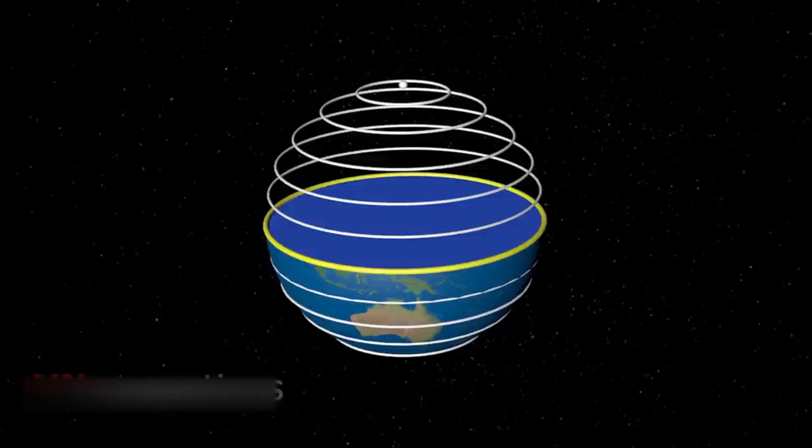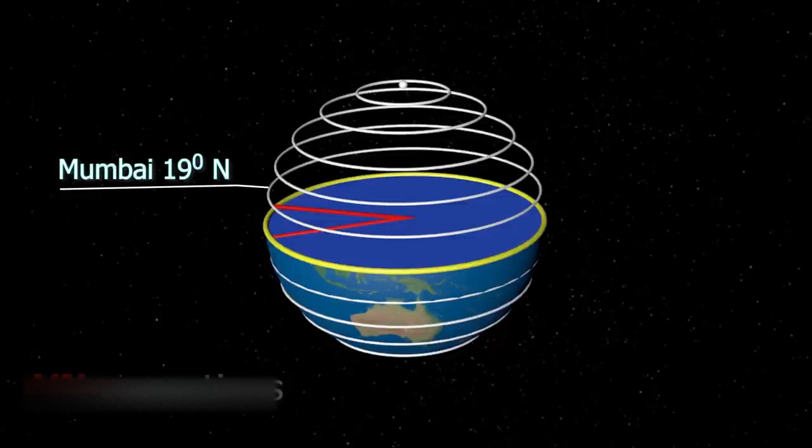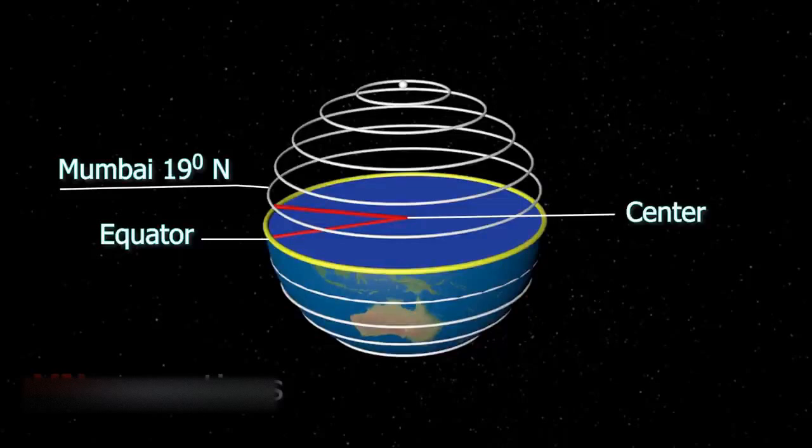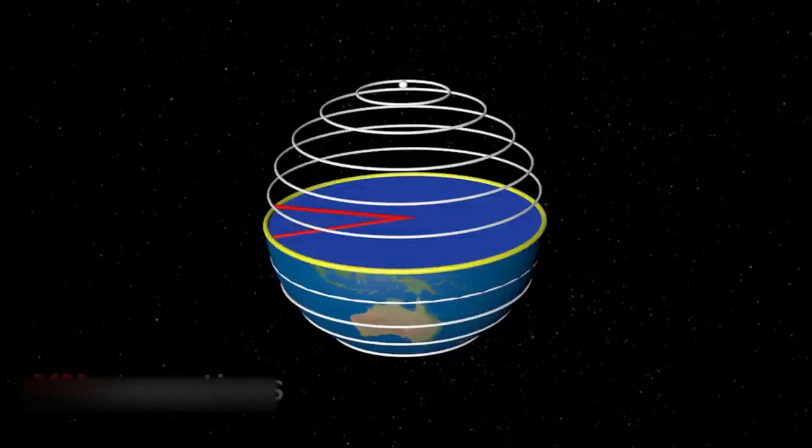Supposing I say Mumbai is 19 degrees north. This means Mumbai is 19 degrees north of the equator. Now, if a line were to be drawn from Mumbai on the globe to the center of the globe, then the line would make an angle of 19 degrees with the horizontal. Another angle of 19 degrees can be measured south of the equator. So there are two 19 degrees, one in the north and the other one in the south.